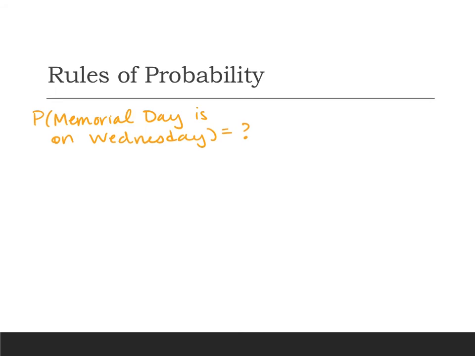But sometimes I'll get the answer 1 out of 7 because there's 7 days of the week. So there's a 1 in 7 chance that Memorial Day will be on a Wednesday. The problem with that is Memorial Day, just like Thanksgiving and Easter, Labor Day, Martin Luther King Jr. Day, Election Day, Veterans Day, Columbus Day.